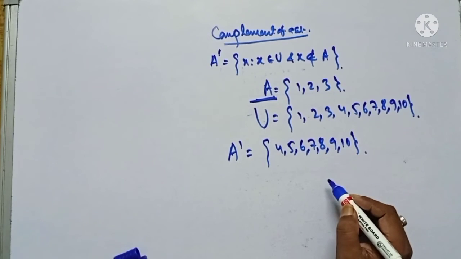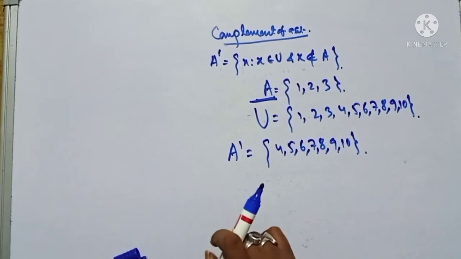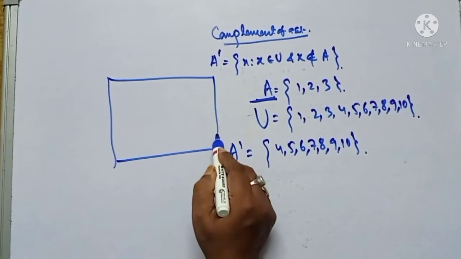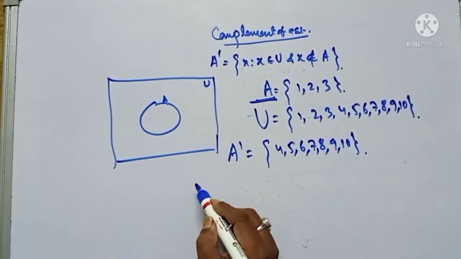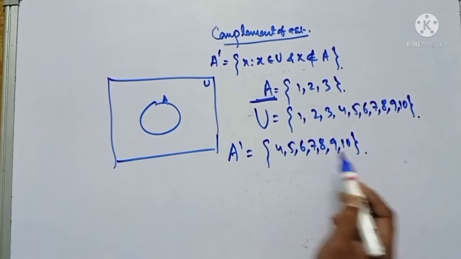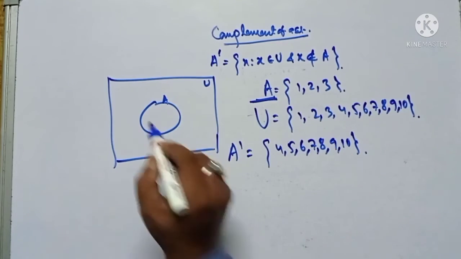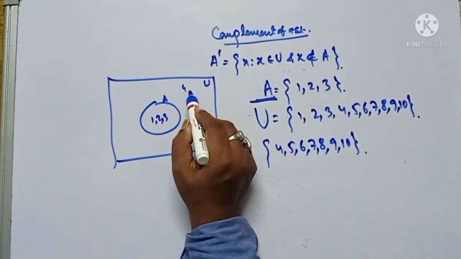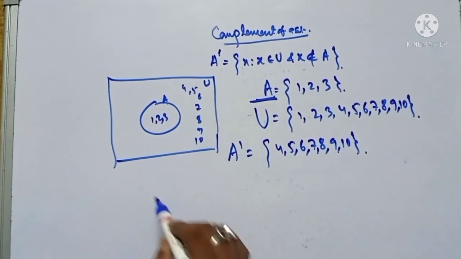If we represent this in a Venn diagram, see, this is the box, the universal set, which is the biggest set, and this is the set A included in it. So 1, 2, 3, and then 4, 5, 6, 7, 8, 9, 10.